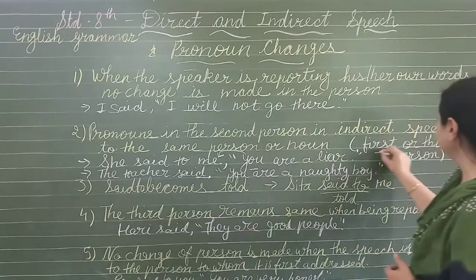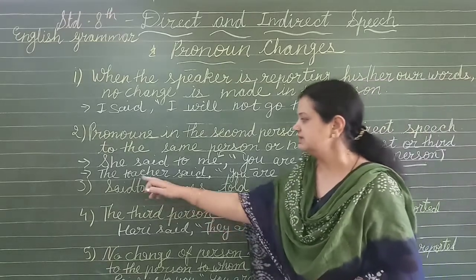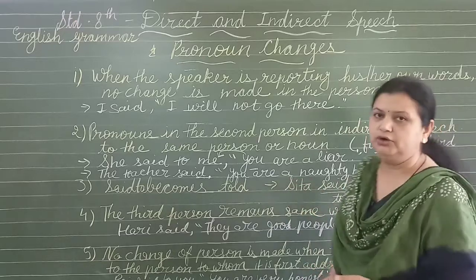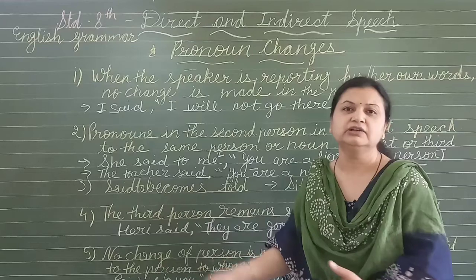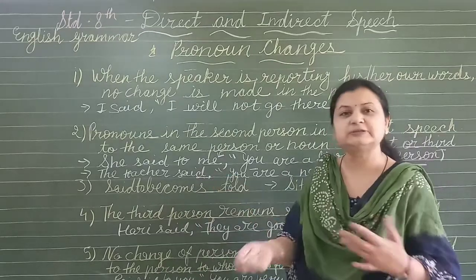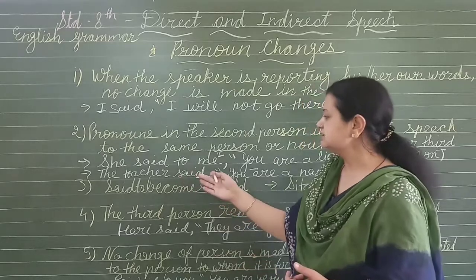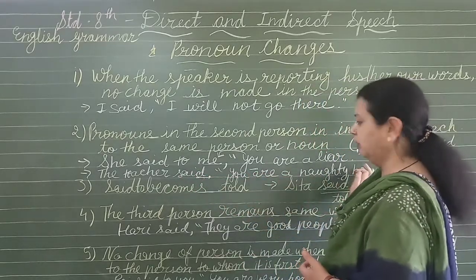Okay, it depends on the first or third person, it will be changed. Now suppose the teacher said like this, you are a naughty boy. Now it is for me also and it is for the other one also. Here it is not specified to whom it is said. Okay, the teacher said that I was a naughty boy.